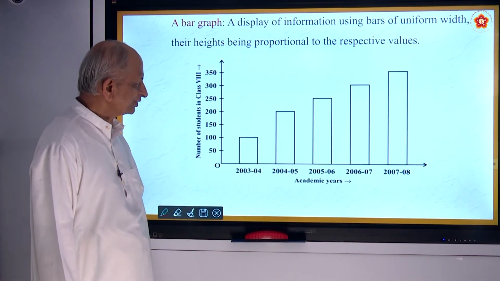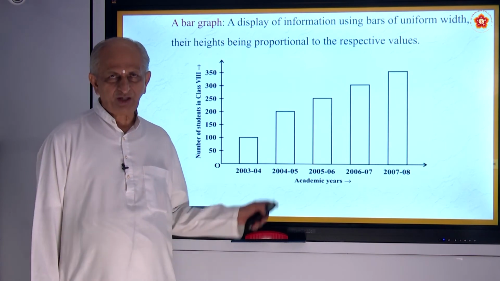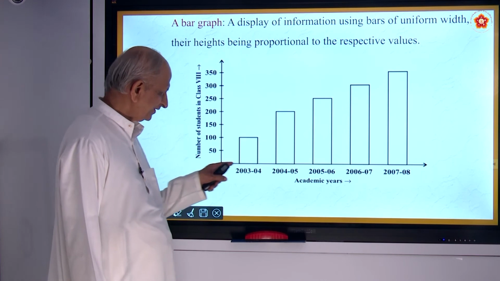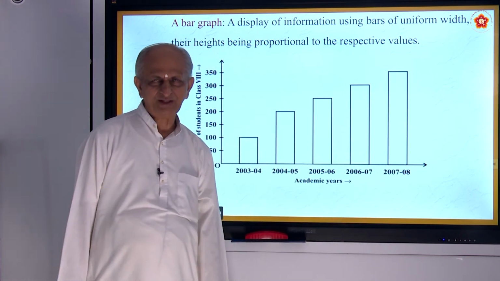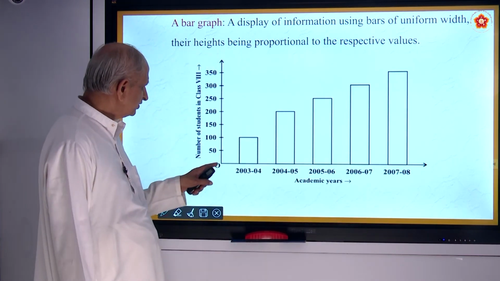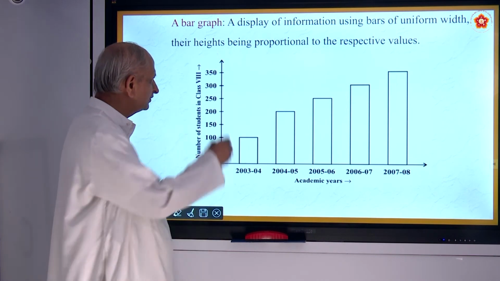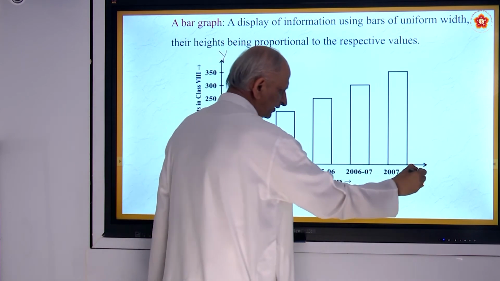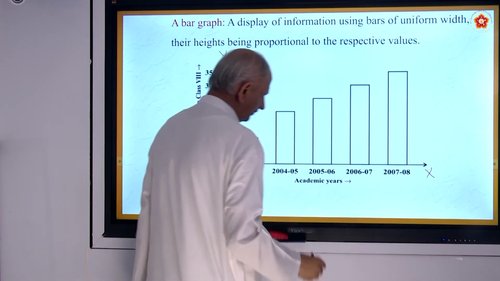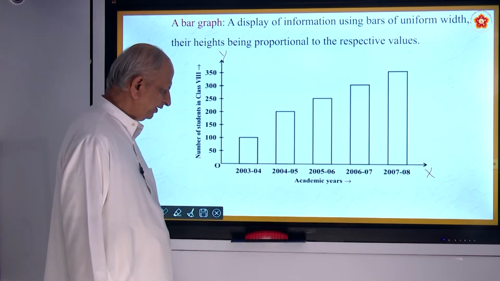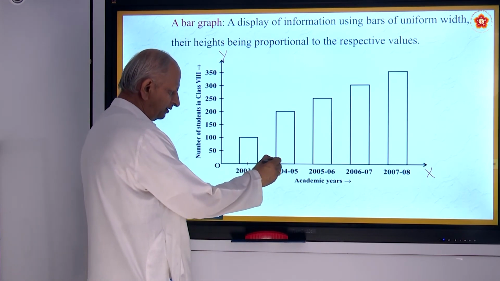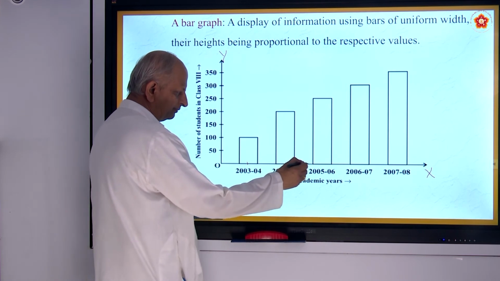Now you have to answer the question. How to draw this? Do you know? Yes, this is called the x-axis. First draw this line. What is this called? The y-axis. So this is called the y-axis, and this is called the x-axis. What is this O called? Origin.